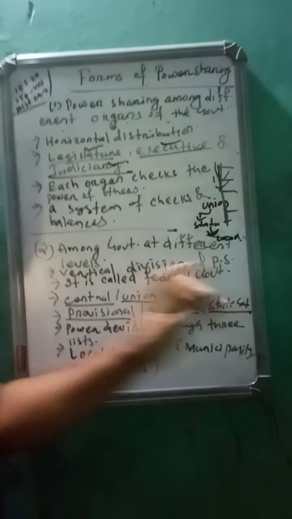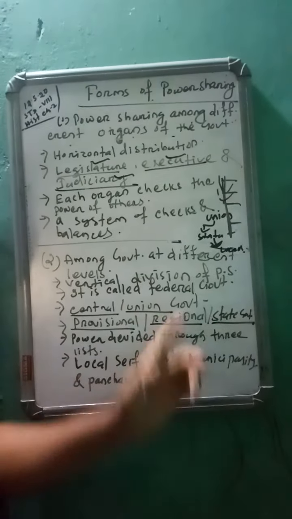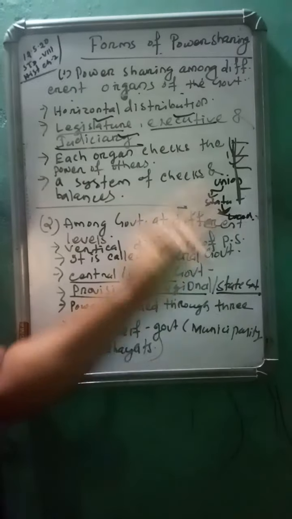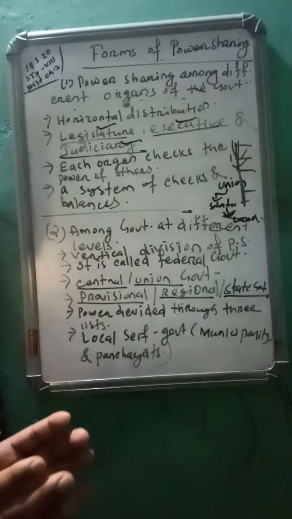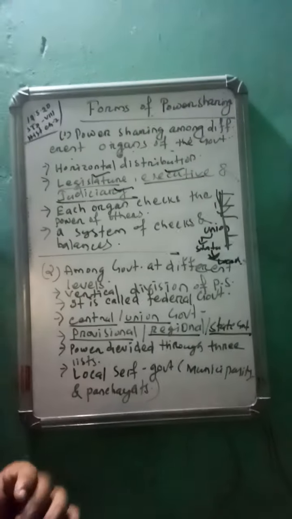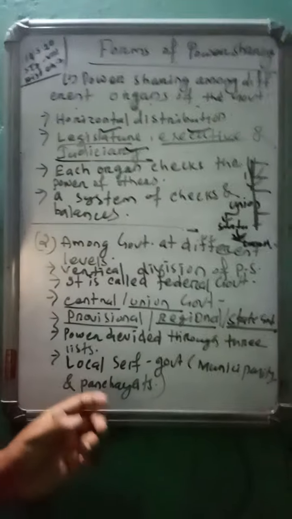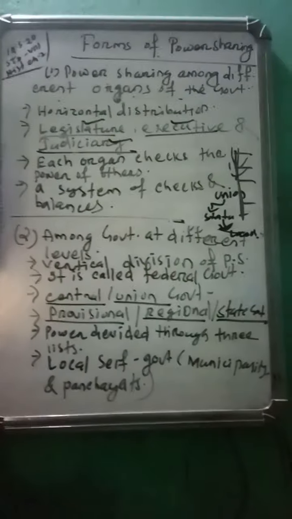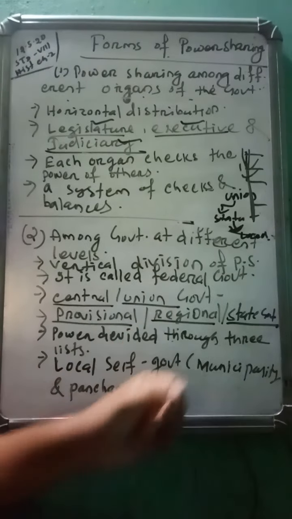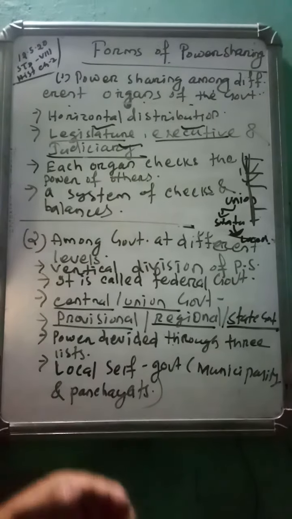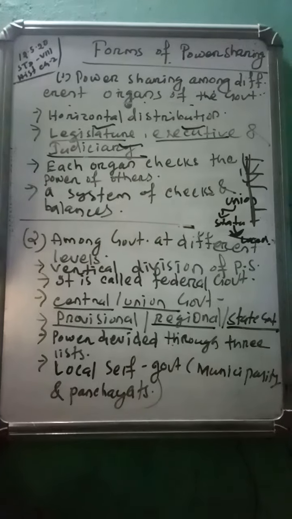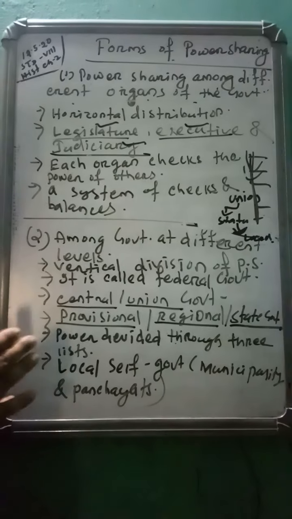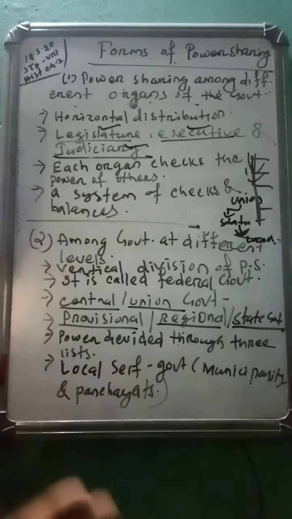Do you know that in many countries there is no state government? Why? Because those countries are smaller, even smaller than some of our states. They are geographically very small, so there is no need to divide the country into states. But our geographical size is too large, so we divided our country into state governments, and the states again into districts, and districts into blocks. At every stage there is an administrative system.